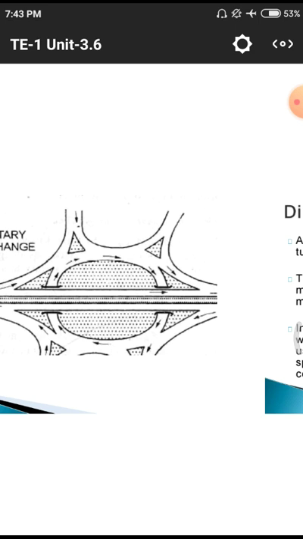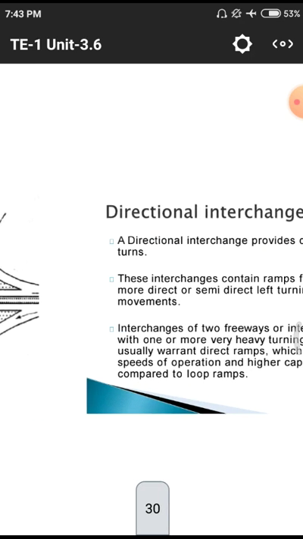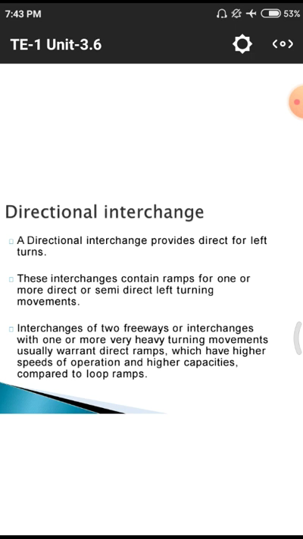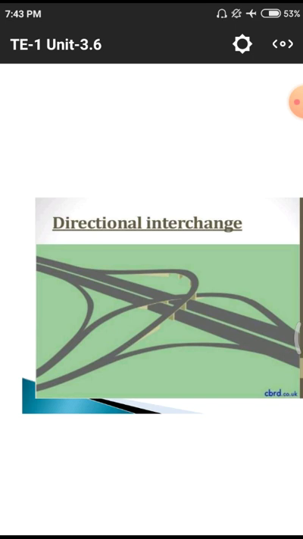Suppose we are moving into a particular rotary. First of all we need to move in a circular path. After that, if there is a way we need to take, we simply move onto that way. Otherwise we keep moving in the rotary and go to the particular destination line. The interchange contains ramps or other direct or semi-direct turning movements. Interchanges of two freeways, or interchanges with one or more heavy turning movements, usually warrant direct ramps, which have higher speeds of operation and higher capacities compared to loop ramps. So that is a directional interchange.